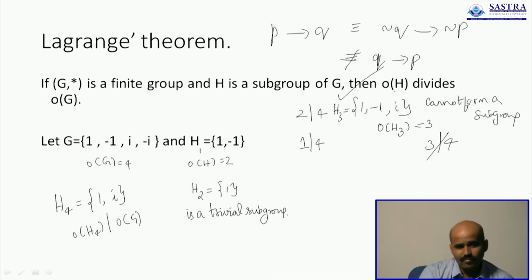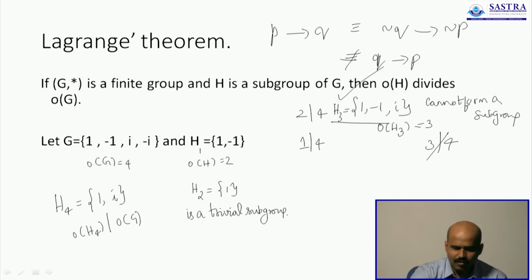So one way of showing that a subset is not a subgroup is directly by verifying it with Lagrange's theorem, and then if that doesn't work, you can check with other conditions. So Lagrange's theorem is the strongest theorem connecting the order of a group to the order of the subgroup, and you can use it in many ways to verify whether a given subset may or may not form a subgroup.